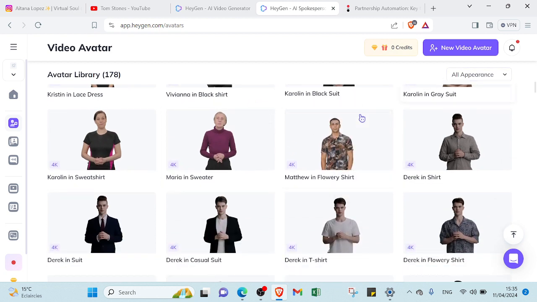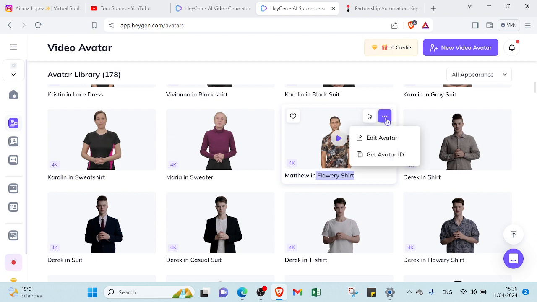For example, let's choose this one. Here we have the description of the AI Matthew in flowered shirt. This three dot menu is if you want to edit the avatar, or if you want to get the avatar ID, and this one is if you want to start creating your video. So we're going to click here.